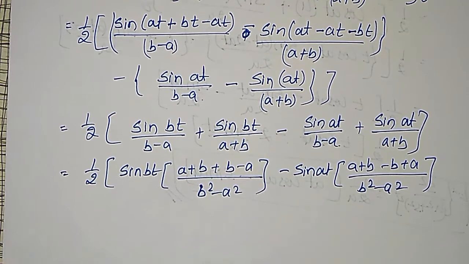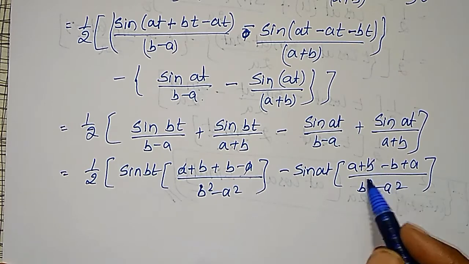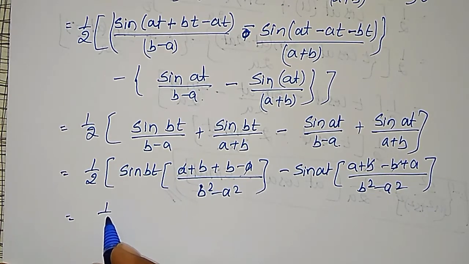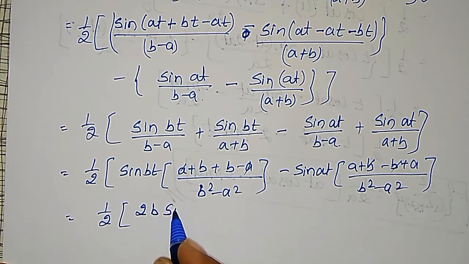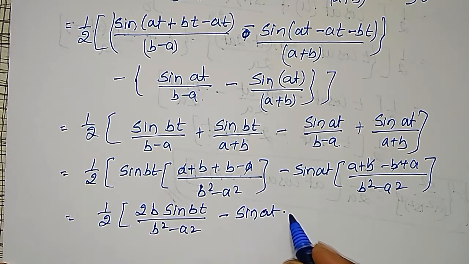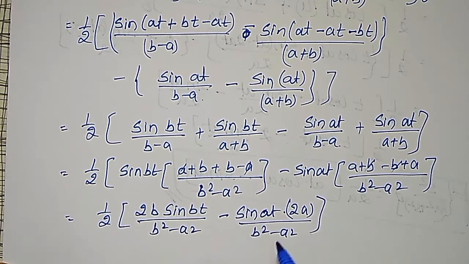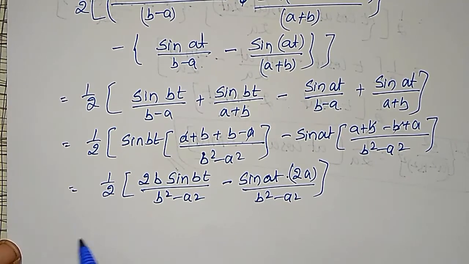Therefore here a cancels, and here b cancels, therefore I can write 1 by 2 into 2b sin bt divided by b square minus a square minus sin at into 2a divided by b square minus a square.